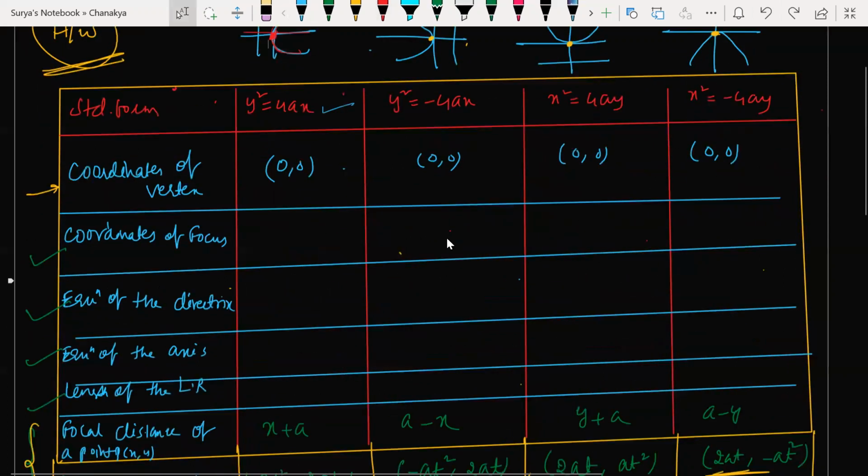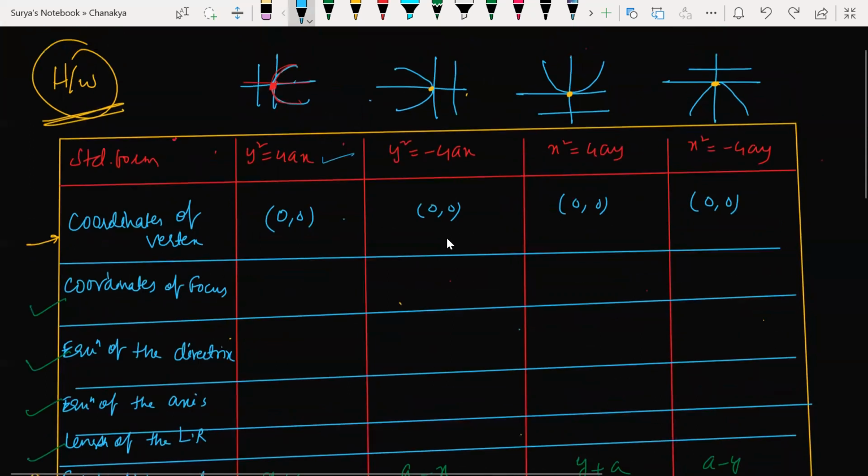Then what are the coordinates of the focus? Coordinates of the focus of this parabola क्या होता है बेटा? Focus will be here always. Focus a, 0, I told. Am I correct? So coordinates of the focus of this parabola is a, 0. What are the coordinates of the focus of this parabola here? बताइए मुझे. माइनस a, 0. बेटा ये पैराबोला का a, 0 है तो ये माइनस है ना, तो ये माइनस a, 0 होगा ऑफकोर्स. आप डायग्राम डाल के भी देख लीजिए. That will be minus a, 0.